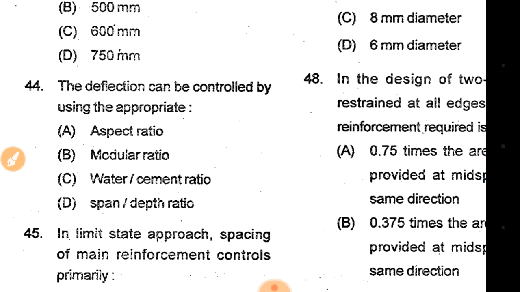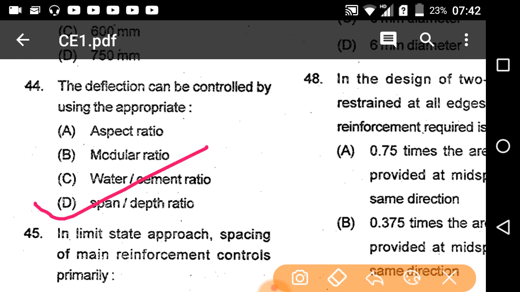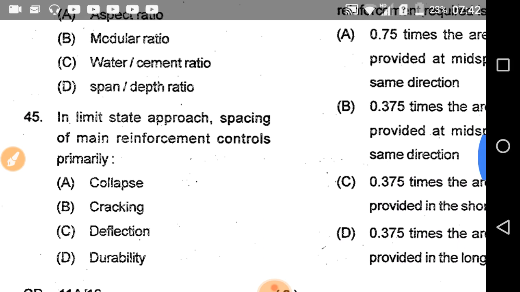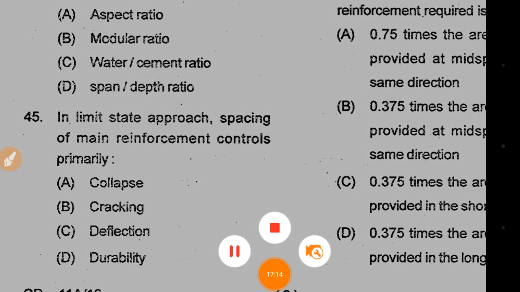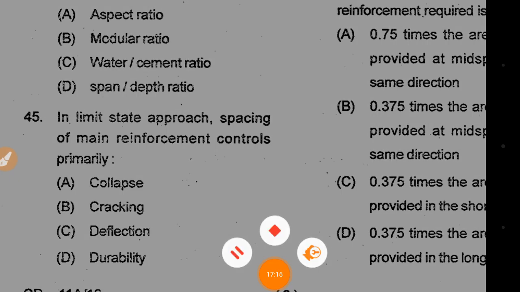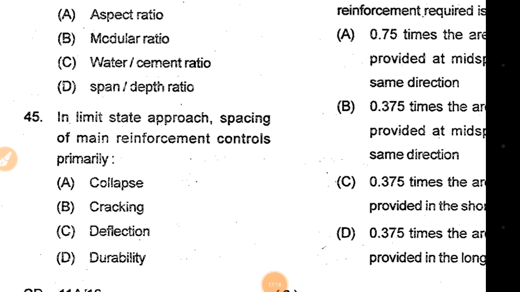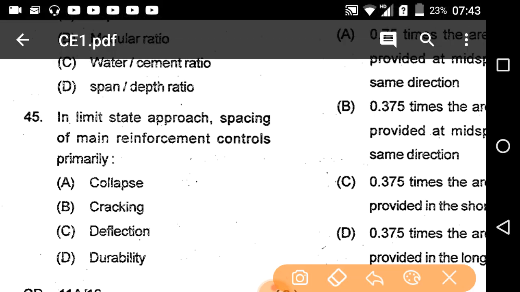The deflection can be controlled by using the appropriate span by depth ratio, option D will be the correct answer. In limit state approach, spacing of main reinforcement controls primarily collapse, cracking, deflection and durability. So it's option B, that is cracking will be the correct answer.